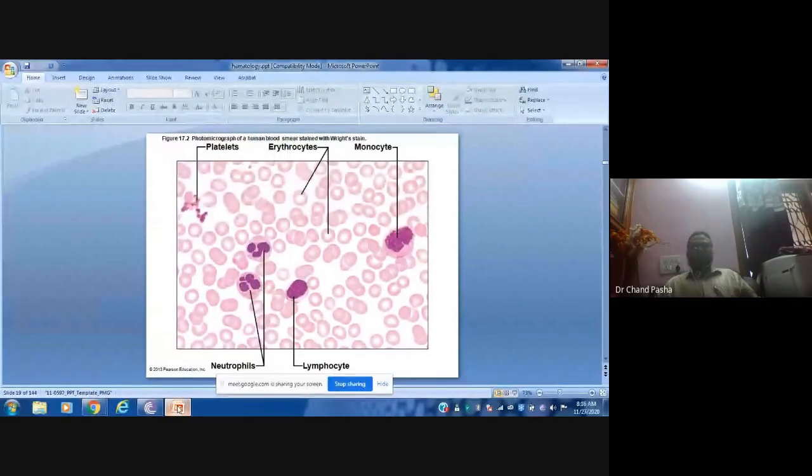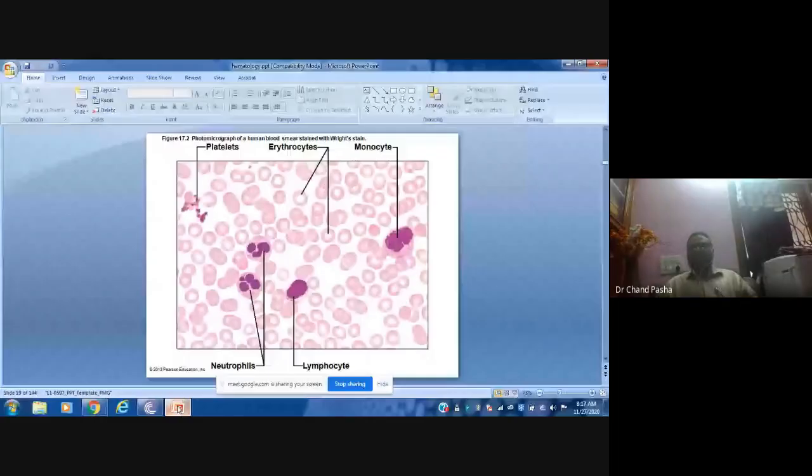So if you see broadly, we can divide them. Platelets, I told you, are fragments of macro cells. Then erythrocytes, that is RBC, and monocytes. Mono means a single-lobed cell. And lymphocytes: what happens here? The lobe is very large, whereas the cytoplasm is very little. In lymphocytes, T lymphocytes or B lymphocytes, the nuclear lobe is very large and the cytoplasm is very less.